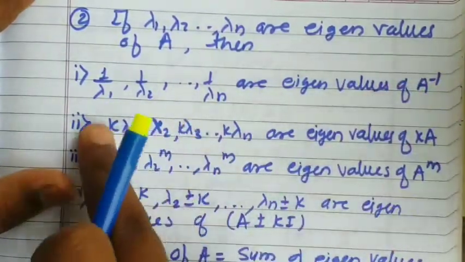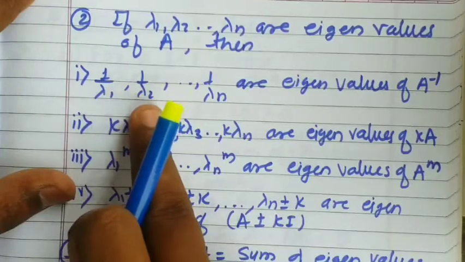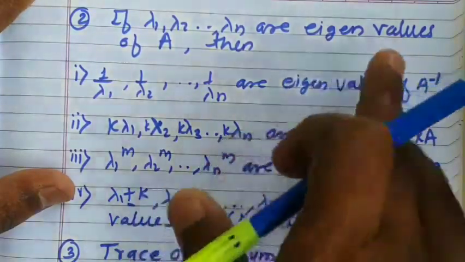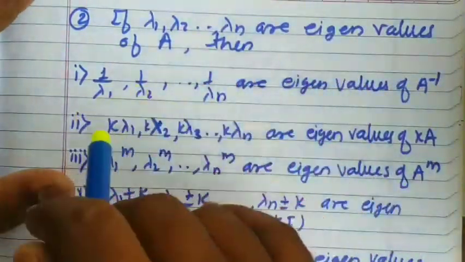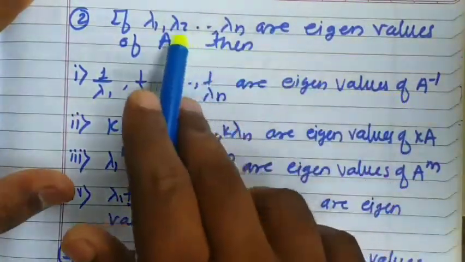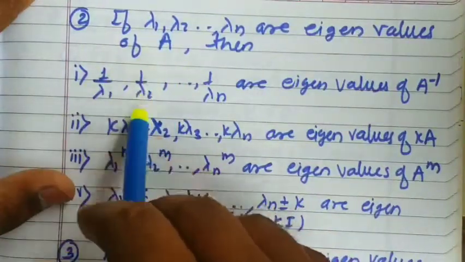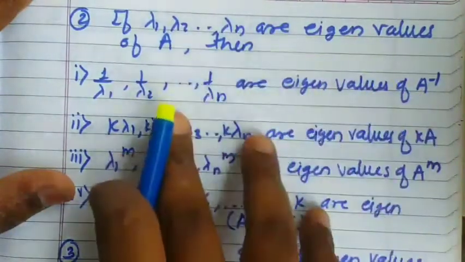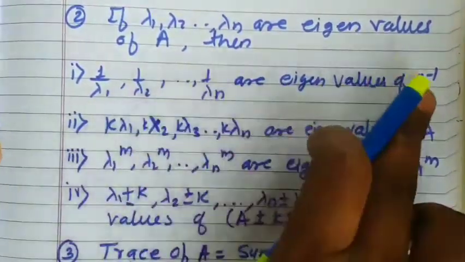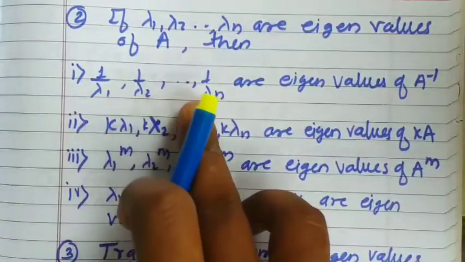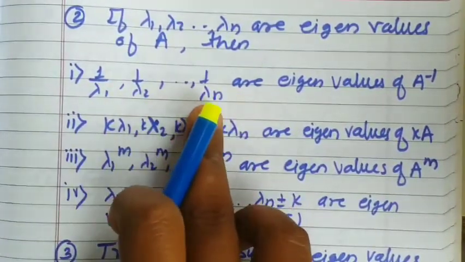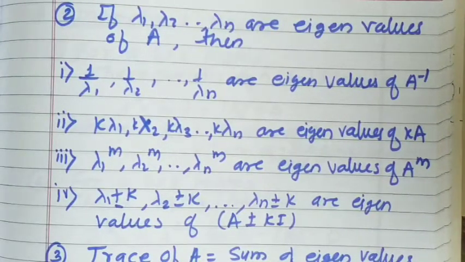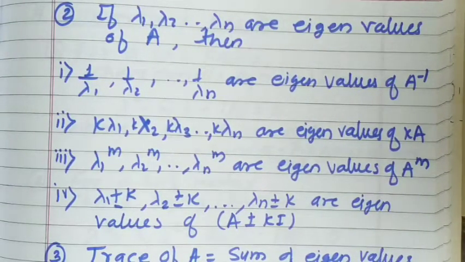various matrices. First, 1 upon lambda 1, 1 upon lambda 2, dot dot dot, 1 upon lambda n are the eigenvalues of A inverse. So whenever A inverse exists for some matrix, if you want to calculate its eigenvalues and you know the eigenvalues of A, just take the reciprocal of all the eigenvalues, and you will get the A inverse eigenvalues. Clearly, the eigenvalues of A inverse exist whenever all the eigenvalues are non-zero. If some eigenvalue is 0, then definitely A inverse of that matrix will not exist and will not have eigenvalues.